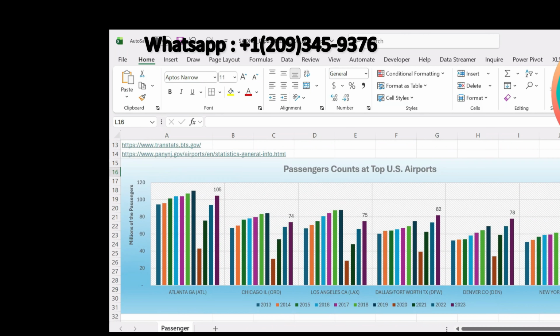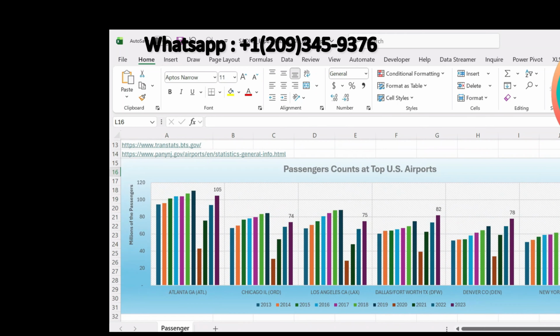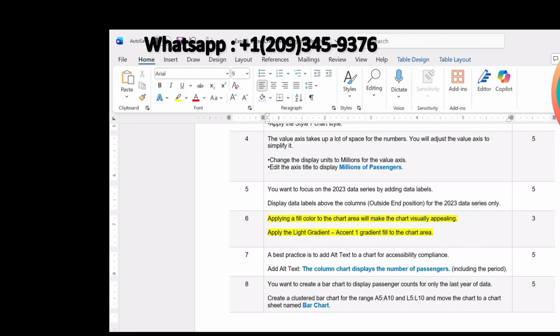So now this is the final version of this clustered column chart after applying all of the instructions, after making the modifications to this clustered column chart. So that is all about step number 6.